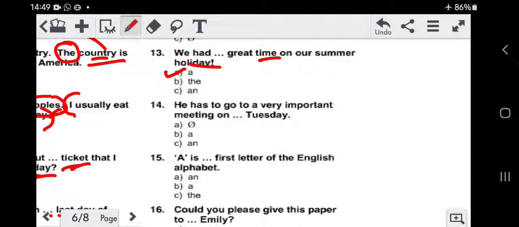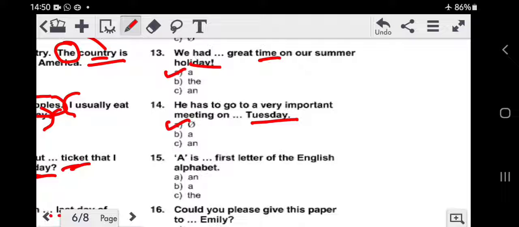14th, he has to go to a very important meeting on dash Tuesday. What do you think? What will be the answer? There will be no article over here. A will be the option, because we don't know which Tuesday they are talking about.